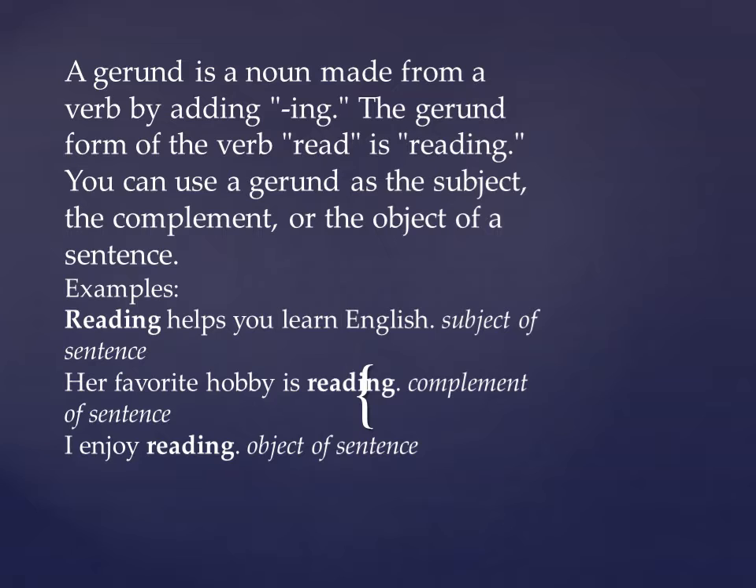Next is, I enjoy reading. So what is the difference between the previous sentence and this? If you can see, her favorite hobby is reading. What is the main verb in this sentence? So the main verb here is "is", right? It is not an auxiliary verb, it is a linking verb here. So that's why reading is a complement here.